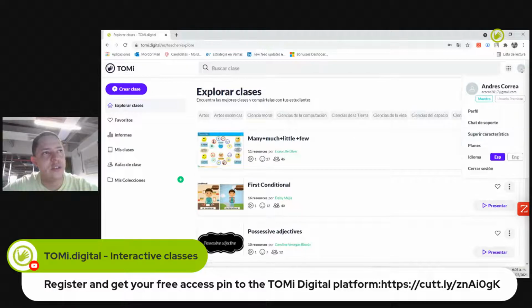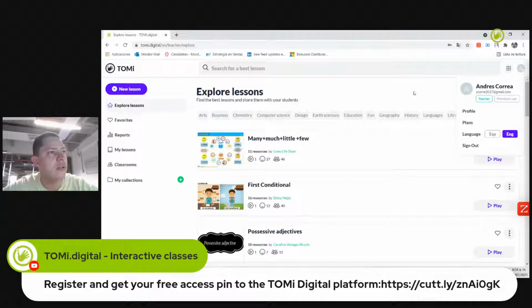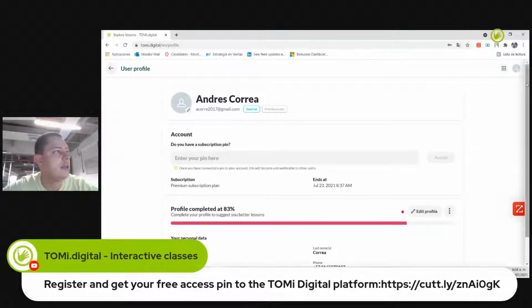As soon as I have accessed the platform, it doesn't matter if it shows in Spanish, you just go to this button up here, your profile button, and you change the language. There you go. You put English, and in this same button, you'll find all your profile information. You can click here, and you'll find all the information. The PIN that you get, you will put it here in this section.